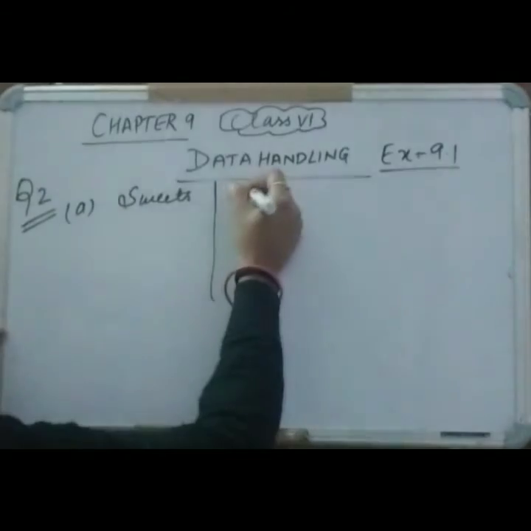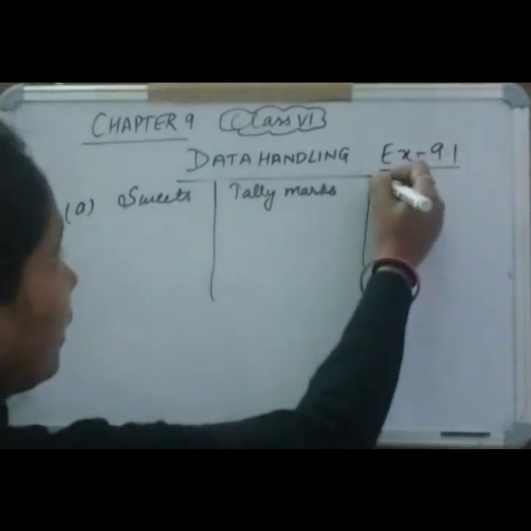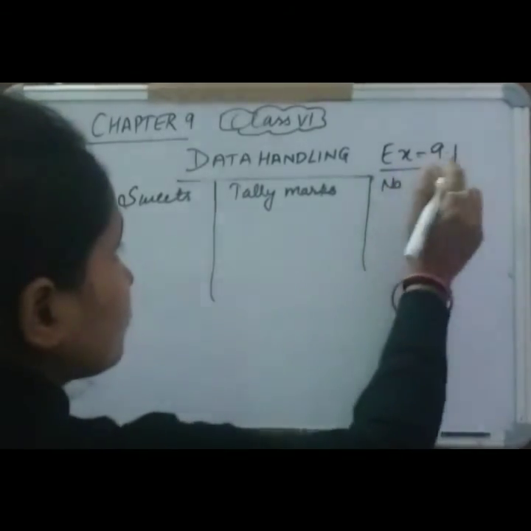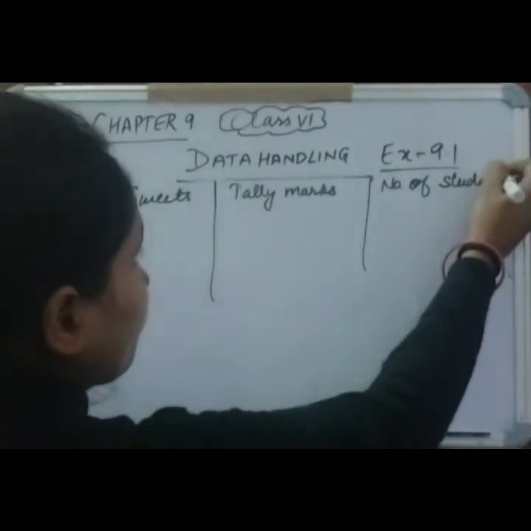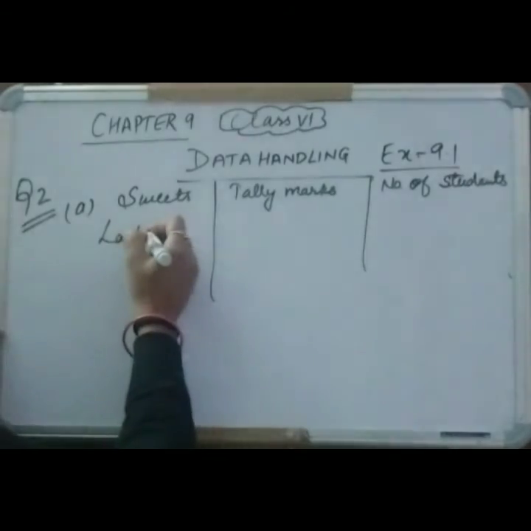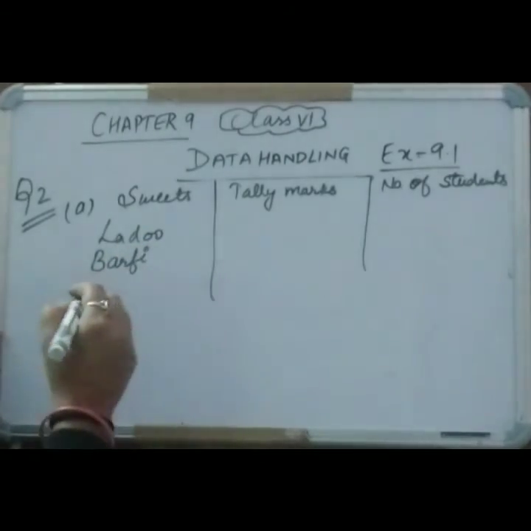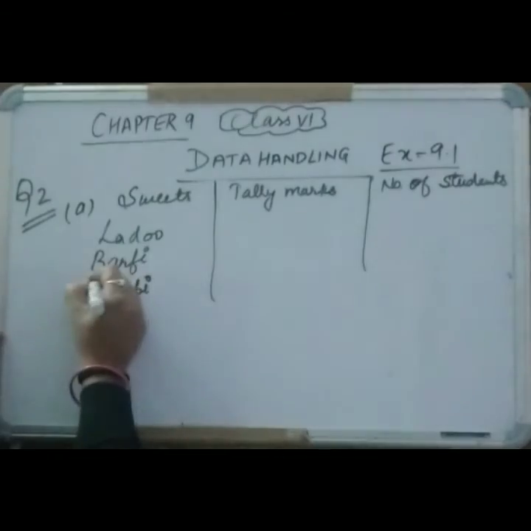Sweets, tally marks and number of students. The first sweet is laddu, second is barfi, third is jalebi and last one is rasgulla.